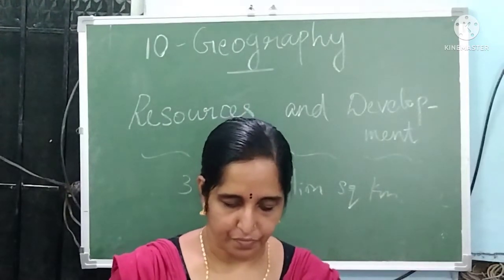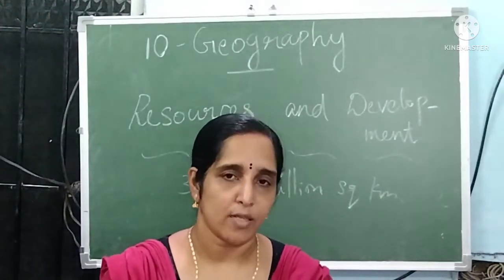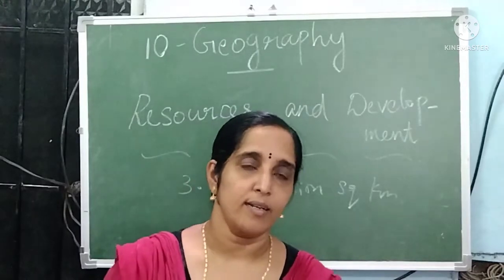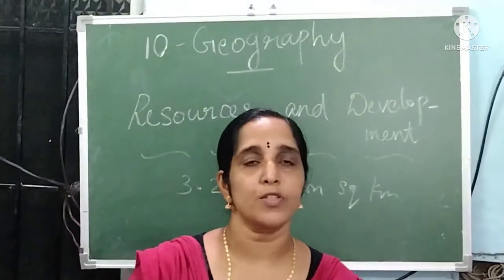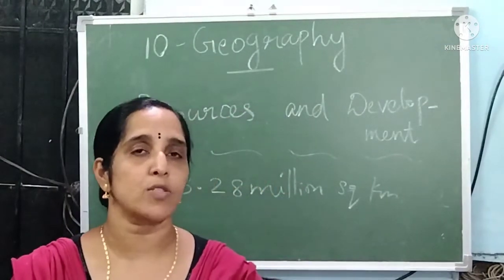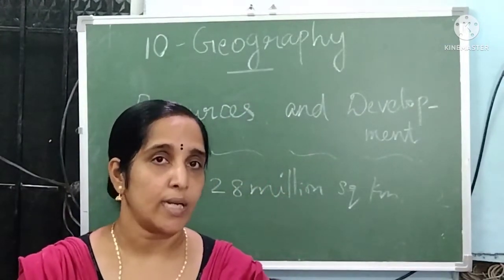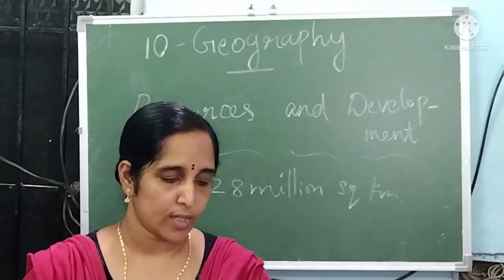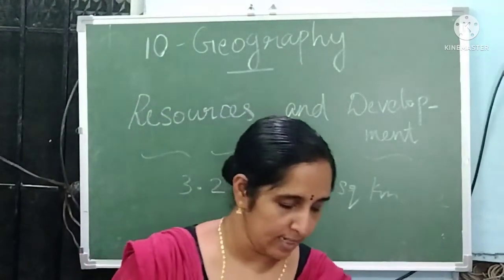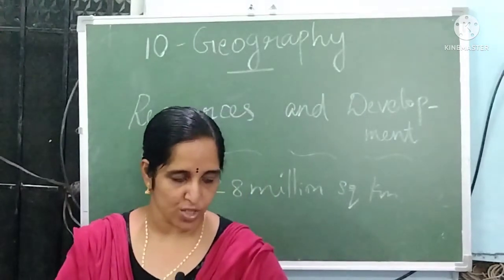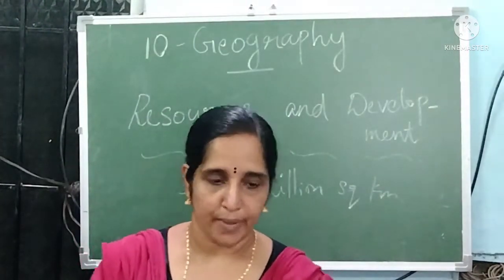So this is about black soil. Black soil is black in color and is also called regur soil. It is suitable for the cultivation of cotton plants, so it is also called black cotton soil, which is mostly found in Maharashtra, Saurashtra, Malwa and Madhya Pradesh.